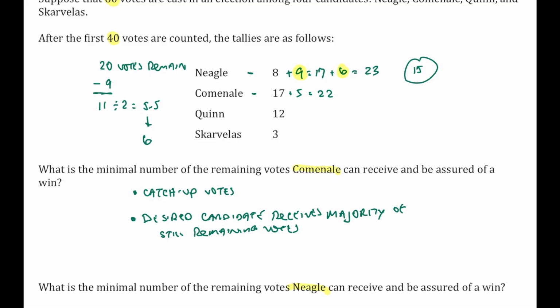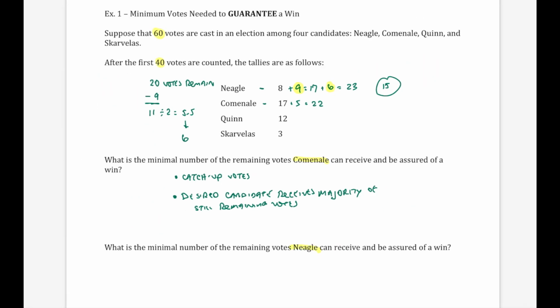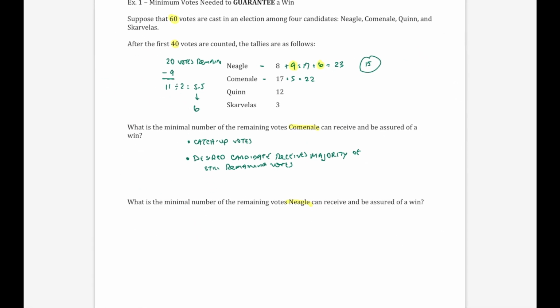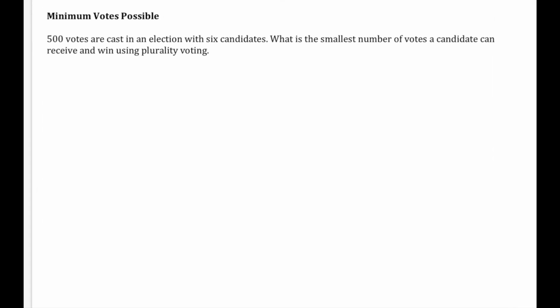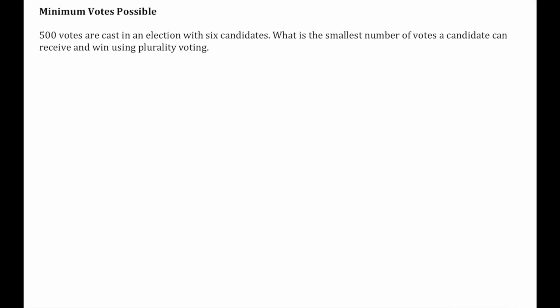What is Trump's chance in Texas? Well, you're going to go and spend money to make certain that you get those votes. How is Trump campaigning in Massachusetts compared to Biden? Biden did not spend much money up in the Northeast, so Trump will be trying to pull in some votes. So a campaign manager is going to be looking at how many votes we need. That's the minimum votes to guarantee a win. The next kind of question is what's the smallest number of votes possible to win?